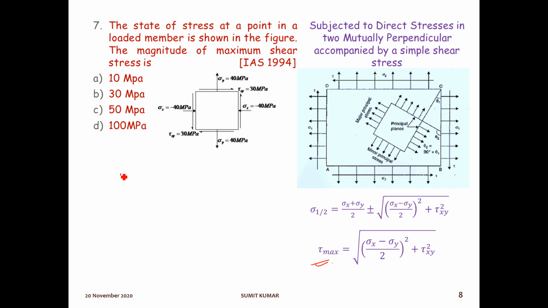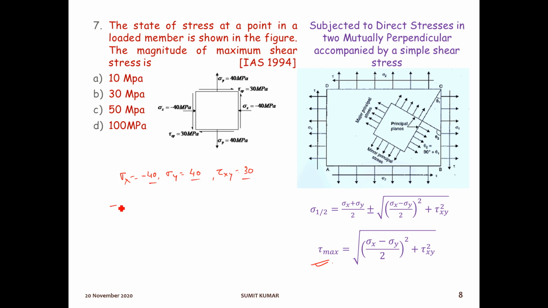Here sigma x is given. This is sigma x is equal to minus 40. Sigma y is given as 40, and tau xy is given as 30 MPa. Okay, all are in MPa.